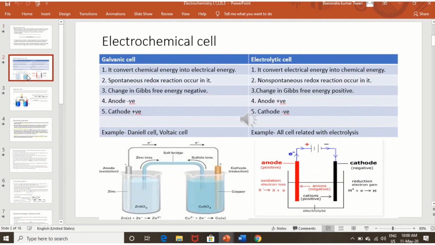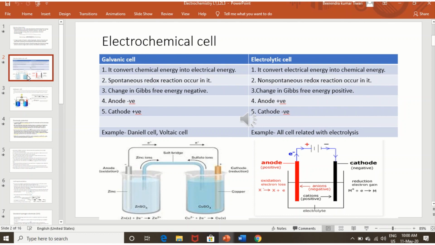There are two types of electrochemical cell. One is called the galvanic cell and the other is called the electrolytic cell. A galvanic cell uses a spontaneous reaction to convert chemical energy into electrical energy, and an electrolytic cell is used for non-spontaneous chemical reactions, converting electrical energy into chemical energy. A spontaneous redox reaction occurs in the galvanic cell, but in the electrolytic cell a non-spontaneous redox reaction occurs. The change in Gibbs free energy is negative in one and positive in the other.